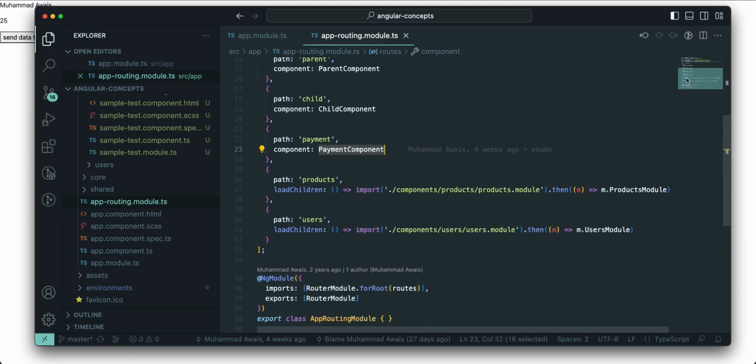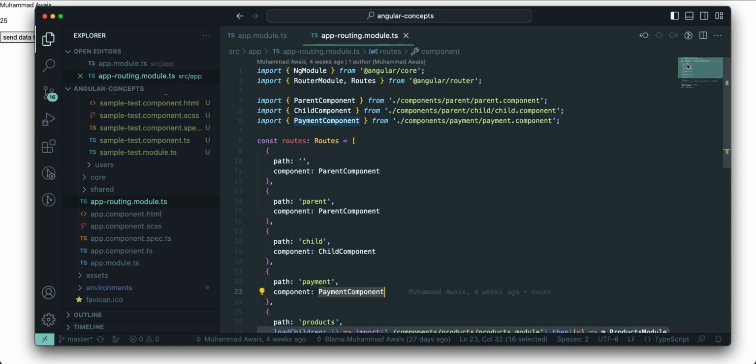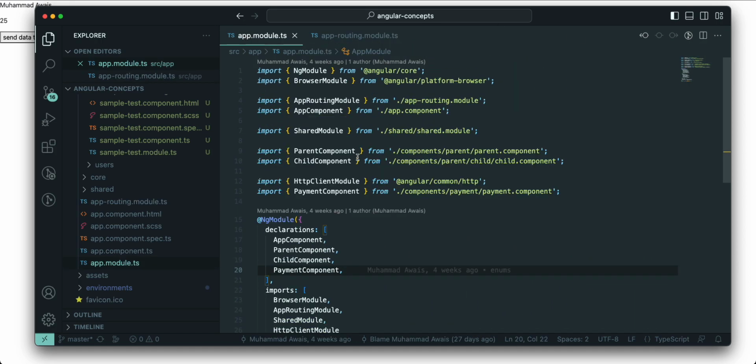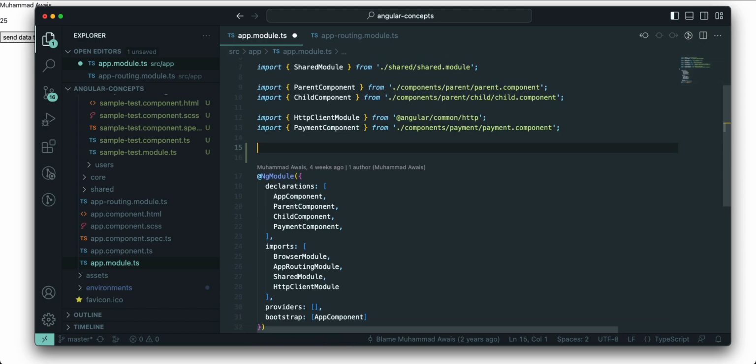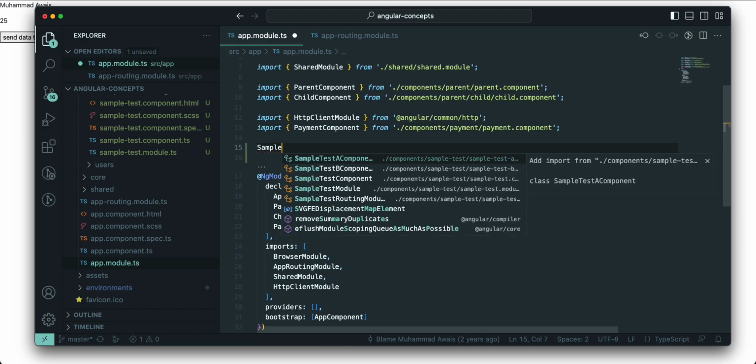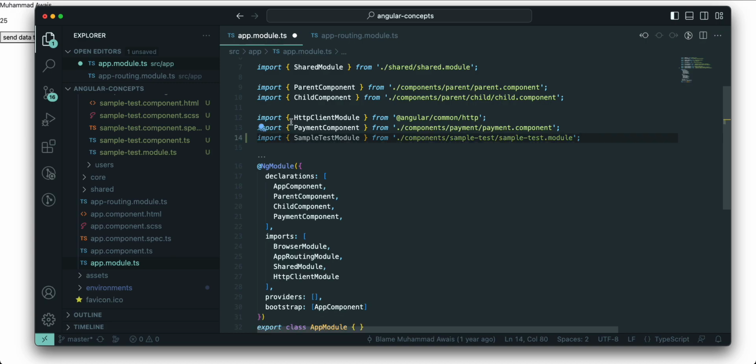So you can see here products, users. These are the lazy loading routes. This is the advanced topic we are going to cover. The module which we are going to create, we have to import it here. Now we have created the sample test module, so we'll import it here. This is a way of importing it.